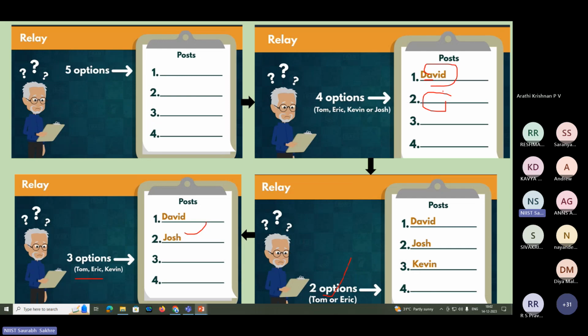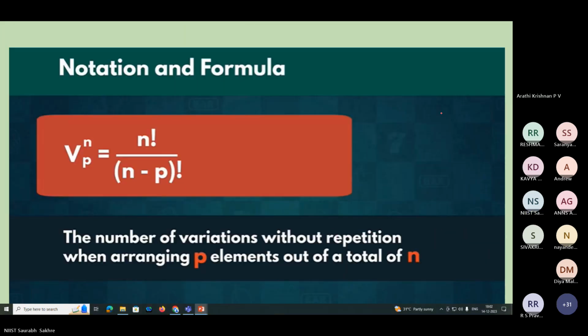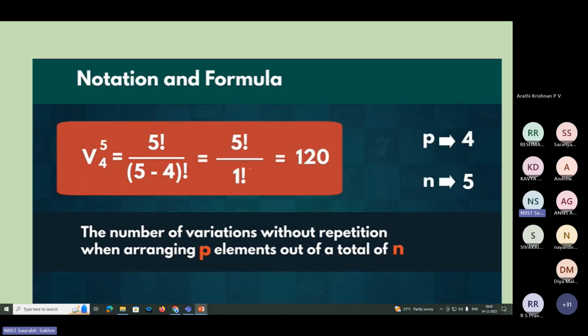But in the passcode system, if I put A in the first place, I could put A again because repetition was allowed in that. Here it is not allowed. If I have already put David, I cannot repeat him again. So the number of variations without repetition, when arranging p elements out of a total of n, this will be the formula. Now here we will see our example.